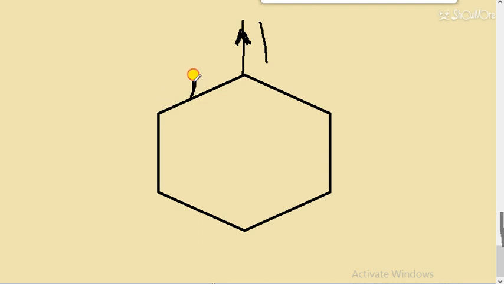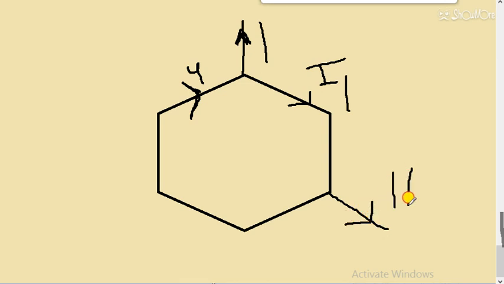And let's suppose the current flowing in this direction is 4 ampere, and I have to find this value I1. Then the current is flowing in this direction, 1 ampere, and I have to find this current, that is I2.